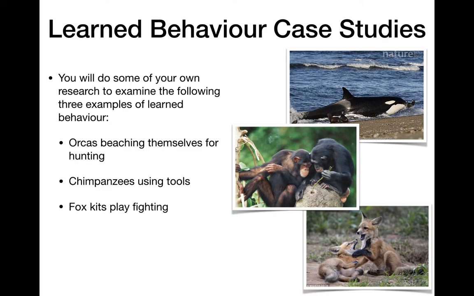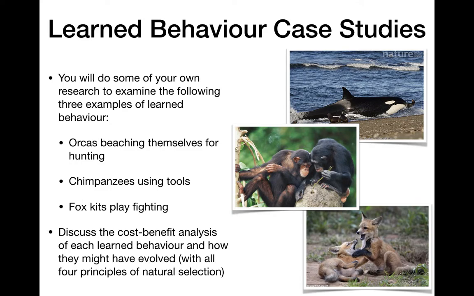So you need to do a little bit of research on these 3 to figure out the cost-benefit analysis of those behaviors and how those behaviors might have evolved. Go back to those 4 principles of natural selection. So how did this behavior of beaching to hunt evolve? How did that become beneficial to pass on to the next generation? Make sure you write clear answers with detail in your notes so your teacher can give you feedback to help you review for the test. Because you're definitely going to have to talk about the 4 principles and some example analysis on your test, so practice.